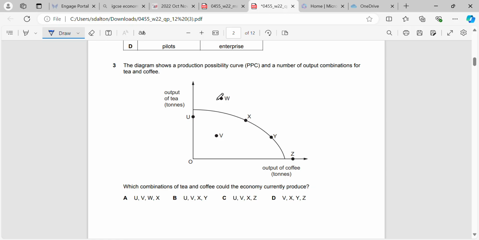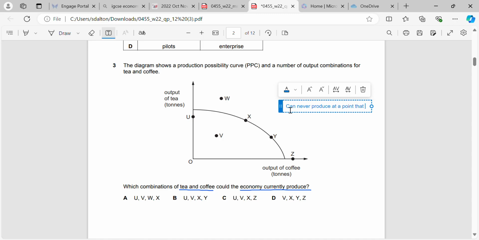Okay, question 3. The diagram shows a production possibility curve and a number of output combinations for tea and coffee. What combinations of tea and coffee could the economy currently produce? Okay, so remember with your PPC, we can never produce at a point that is outside the PPC. Why? It shows scarcity. We don't have enough resources to make Y, and we don't have enough resources to make Z.